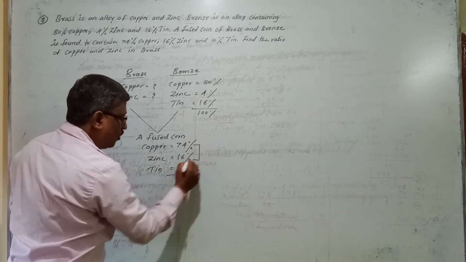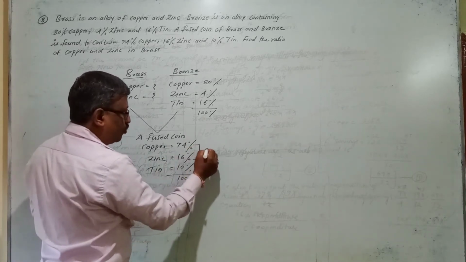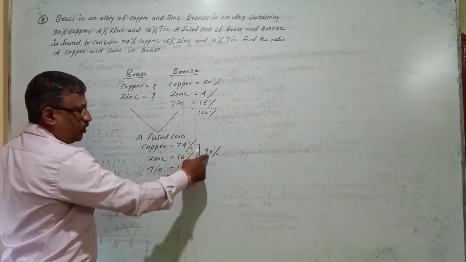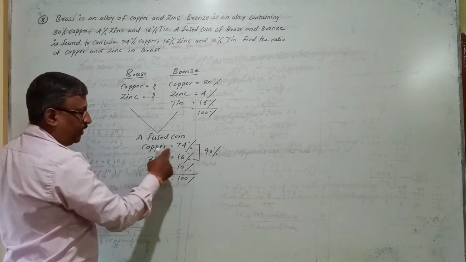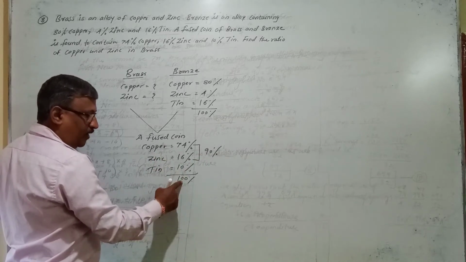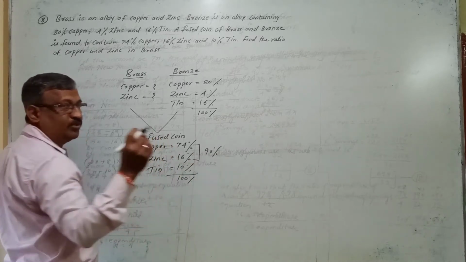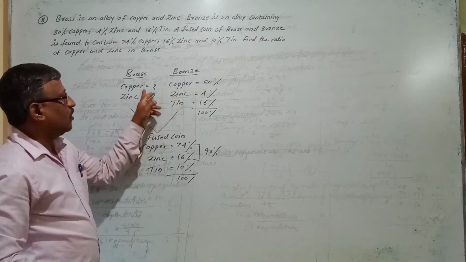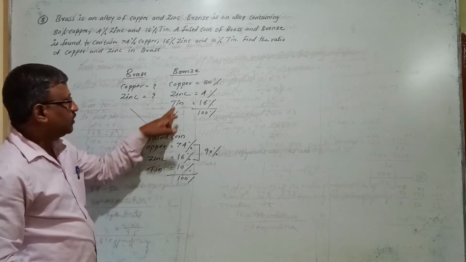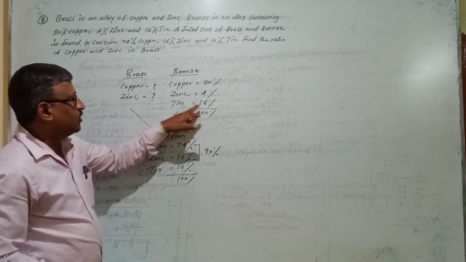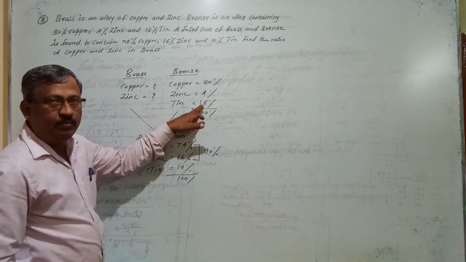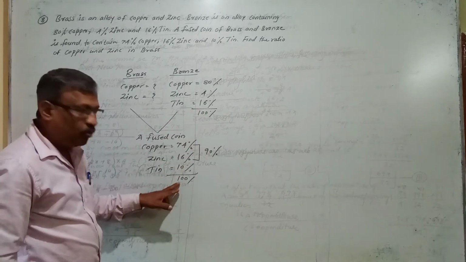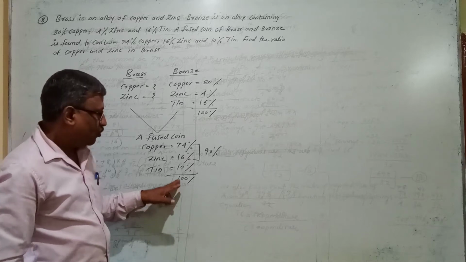If you total these two, the total comes to 90%. I want to prepare a 100% mixture. Already I have prepared 90% by taking copper and zinc. Now to form 100%, I still require 10%. Already I have taken copper and zinc from both the metals. Now what is left? Only tin. What is the percentage of tin in bronze? It is 16%. I cannot take all 16% here, because I want to prepare a 100% mixture. So what is the requirement here?